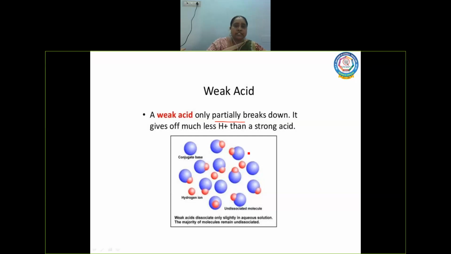If you check this structure, this one is undissociated, it is not dissociated completely, whereas these two are completely dissociated. So only partial ionization takes place in the case of weak acids, right?